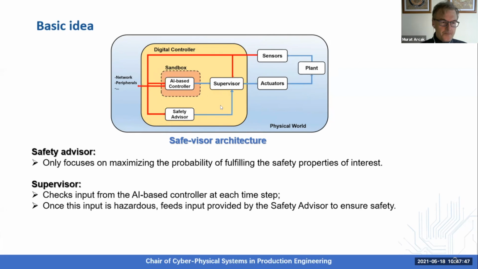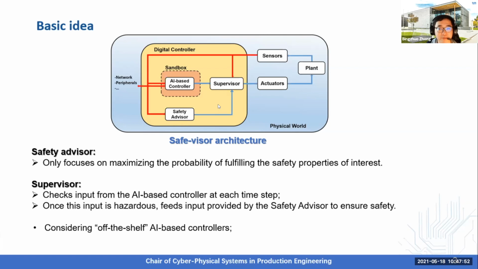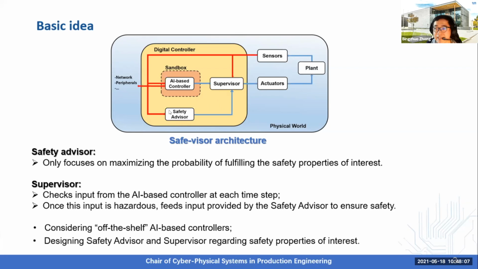Note that here we consider an off-the-shelf AI-based controller, which means that we do not focus on how to design the AI-based controller, but treat it as given. It can be trained by arbitrary methods, as a black-box controller. Accordingly, we focus on how to design the safety advisor and supervisor regarding the safety property of interest. Later I will formally define what is meant by safety property in my current research.